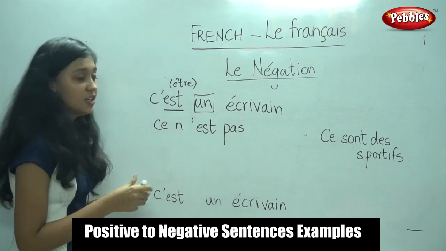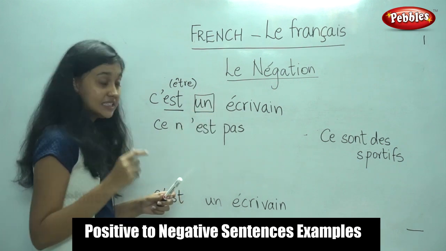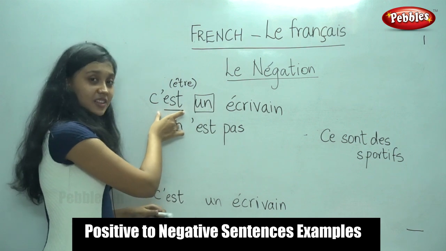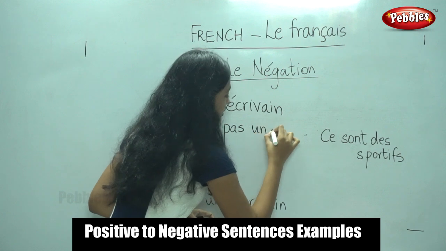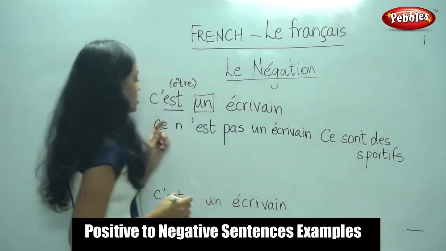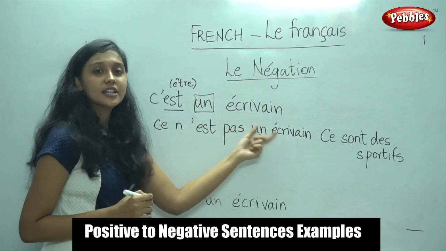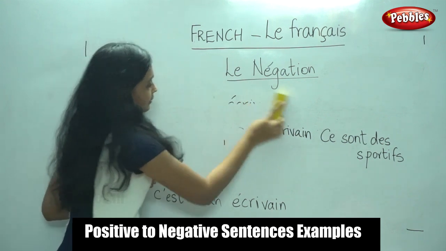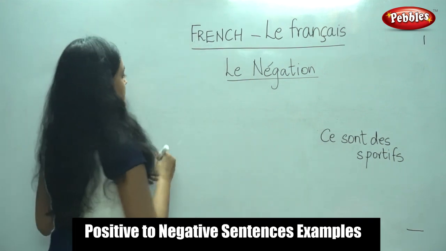So I'll repeat it again. Normally, when there is an indefinite article, we would replace it with de. However, when it comes along with the être conjugation, it remains the same. So, écrivain. Ce n'est pas un écrivain. This is not a writer. So let us do one more sentence of this type. Consider that sentence.